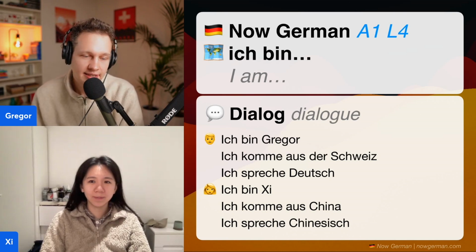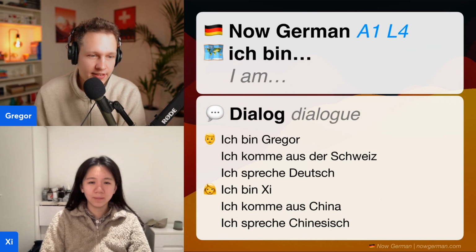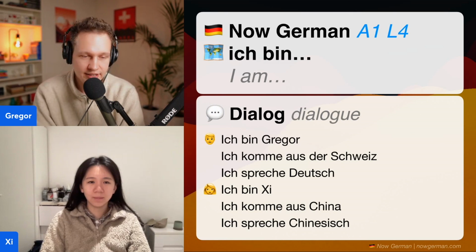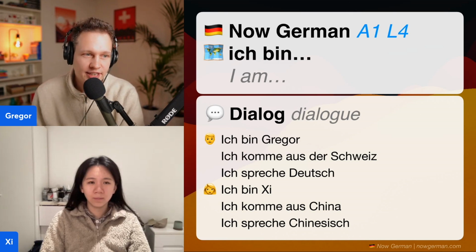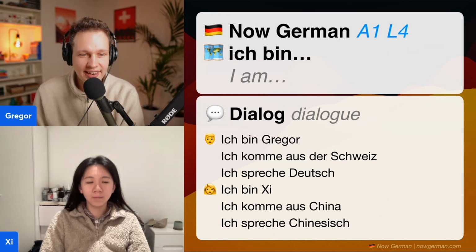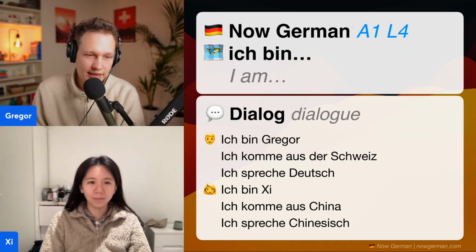And one last thing, if you paid very close attention, you will notice that here I said the article is die Schweiz, but in this sentence it says ich komme aus der Schweiz. And that's because of the German case system. I'm not going into detail here. Just remember that sometimes the article might change depending on the context when a word is used. And this is one of the headaches that German learners have to face. But just remember it as a phrase here. And most likely your country doesn't need an article anyways. So focus on learning the relevant words for your context.